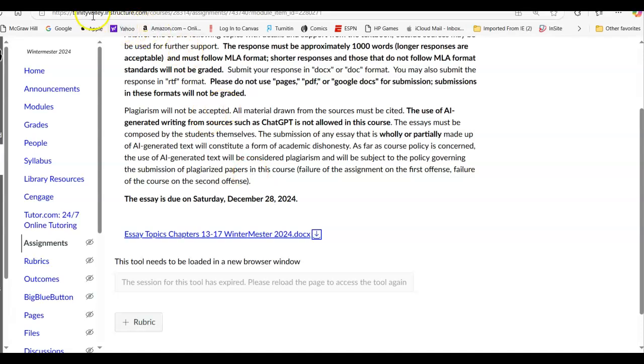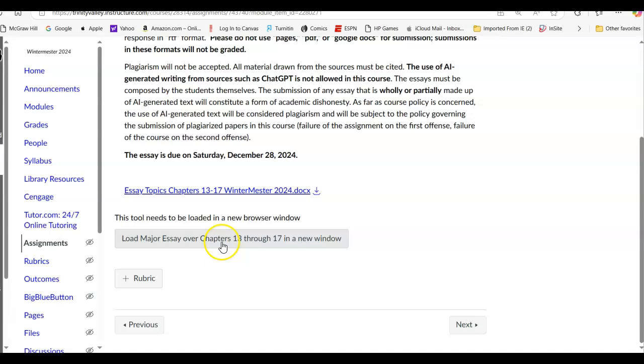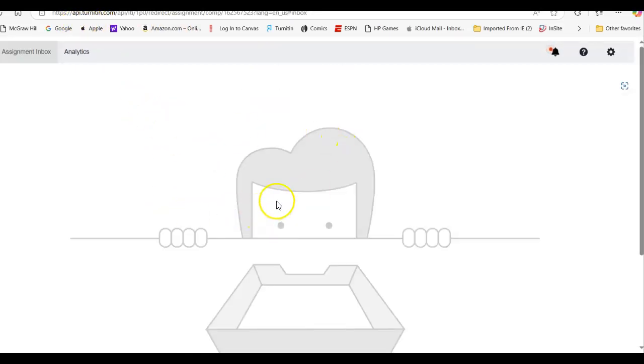Again, let me show you this part. I have to redo this. It does this all the time. To upload your essay, once you have it ready, you will see this gray bar here. Once this starts opening, the gray bar will be lower. You'll have to go down below the essay appearance. But you click on this gray bar, and it will open Turn It In. You'll see that the URL has gone to Turn It In. You'll get this image, and you'll have one called Submit Assignment, and you'll click on that red button, and then you'll follow the instructions for submitting the essay, where you simply locate the file and upload it. And so you'll see this image with a Submit button.